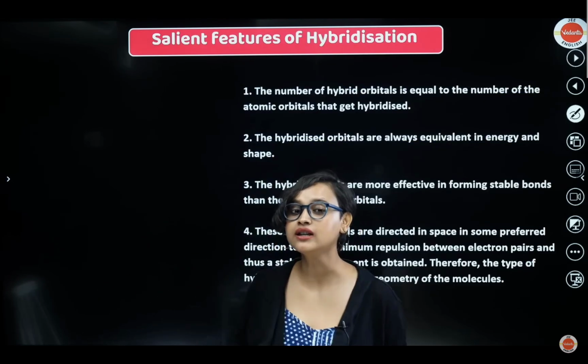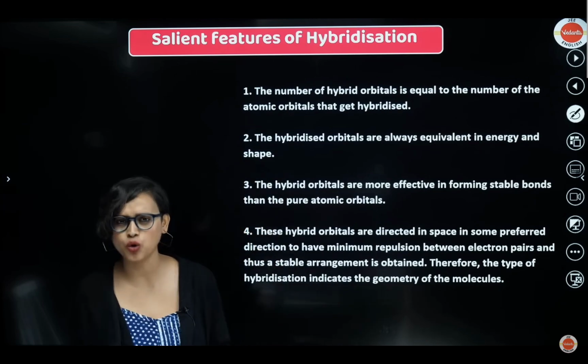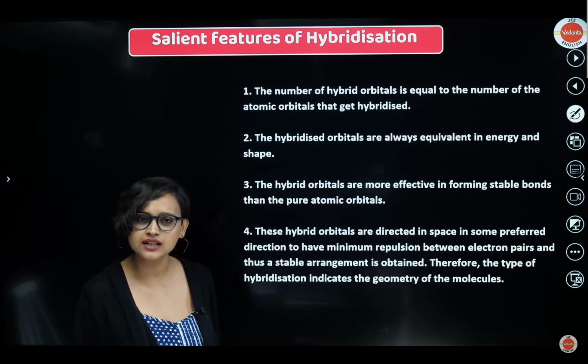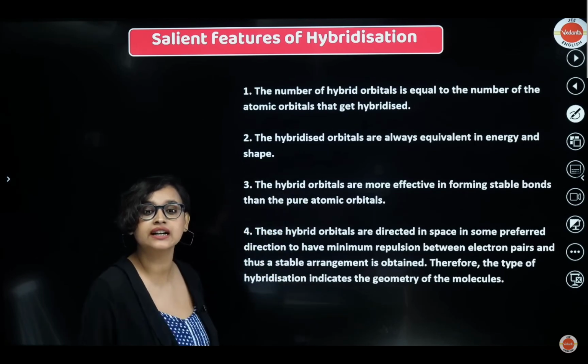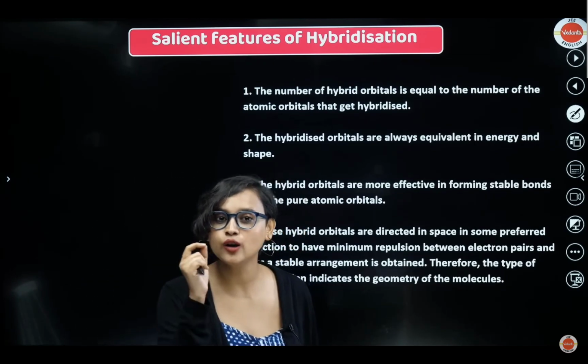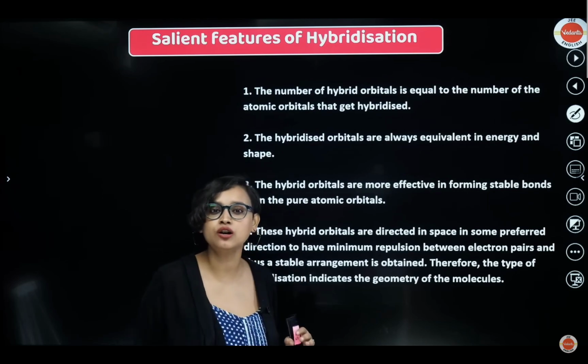Now let's talk about the salient features, the characteristics of hybridization. What are we getting out of hybridization? The number of hybrid orbitals is equal to the number of atomic orbitals that get hybridized.